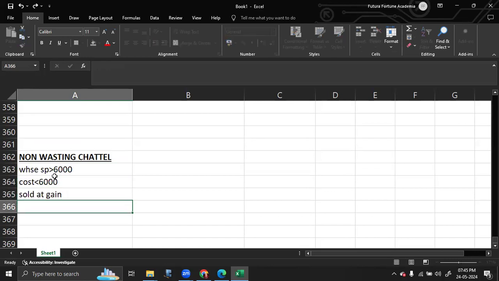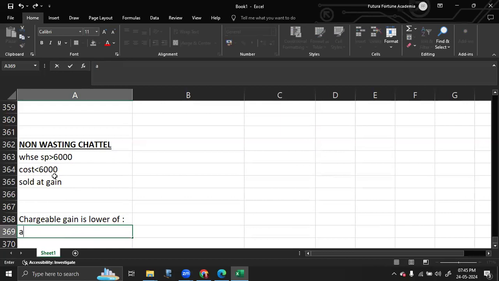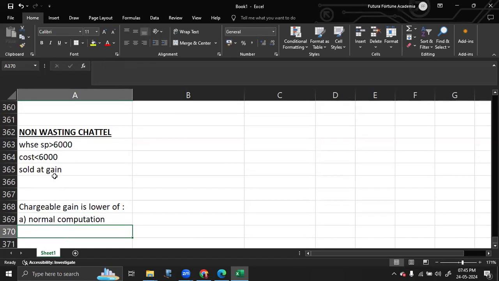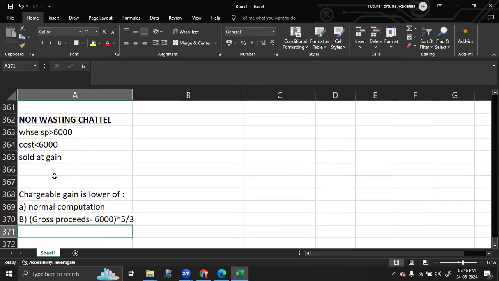So if it is sold at a gain, the chargeable gain is the lower of the normal computation, which is sale proceeds minus cost, or B, which is gross proceeds minus 6,000, times 5 by 3.